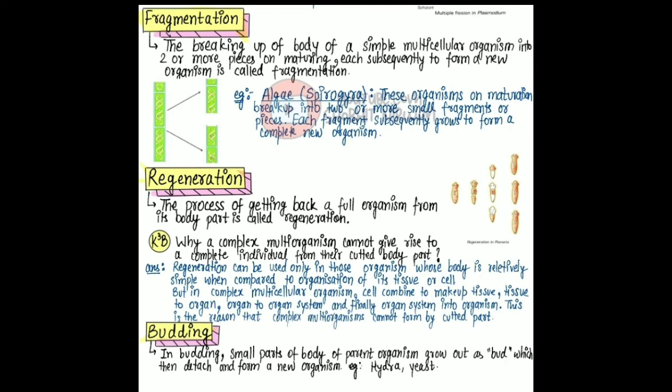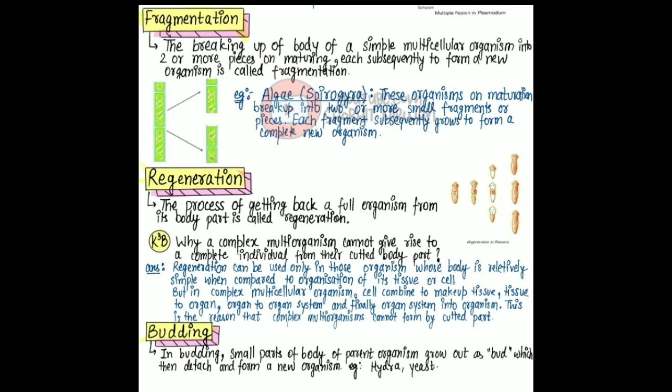Regeneration can be used only in those organisms whose body is relatively simple. In complex multicellular organisms, cells combine to make up tissue, tissue to organ, organ to organ system, and finally organ system into organism. This is the reason that a complex multicellular organism cannot form from a cut part.